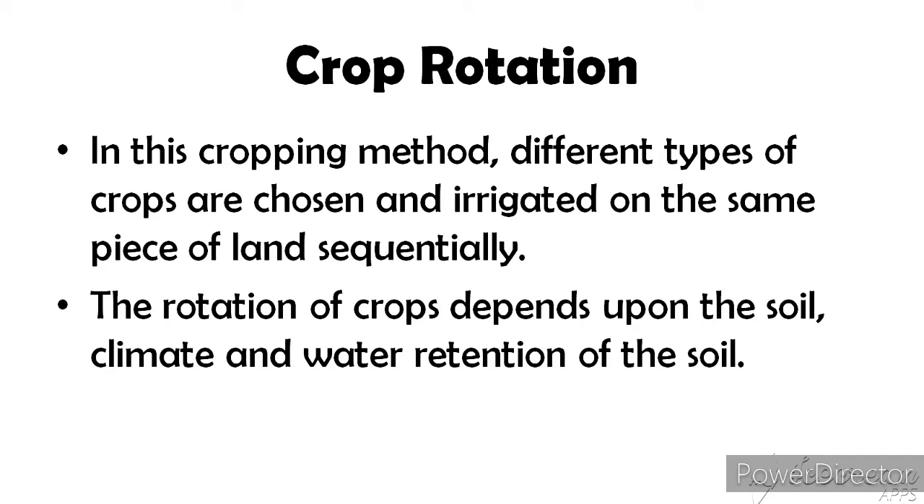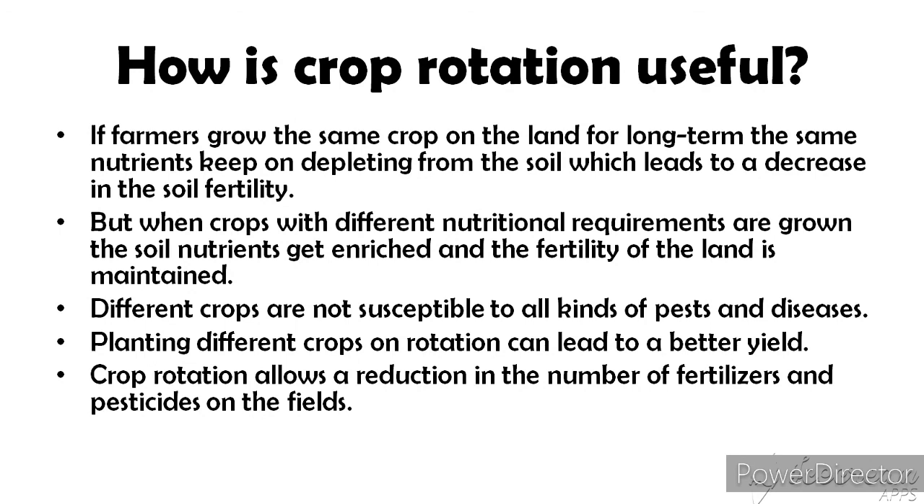Crop rotation is the another system. In this cropping method, different types of crops are chosen and grown on the same piece of land in succession. The rotation of crops depends upon the soil, climate and water retention of the soil. How is crop rotation useful?